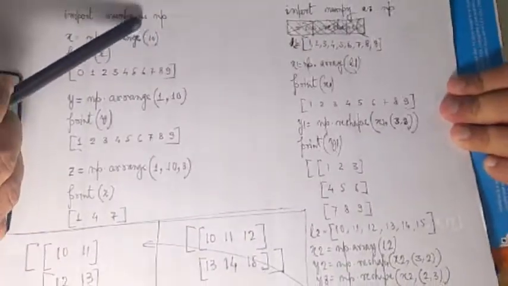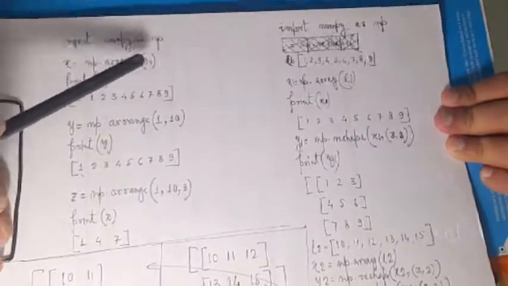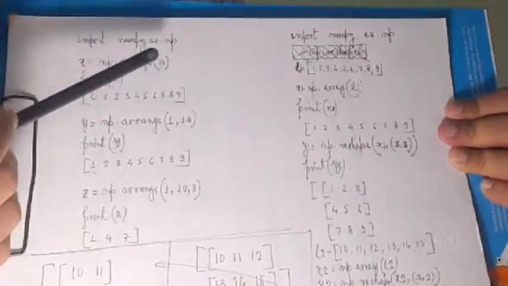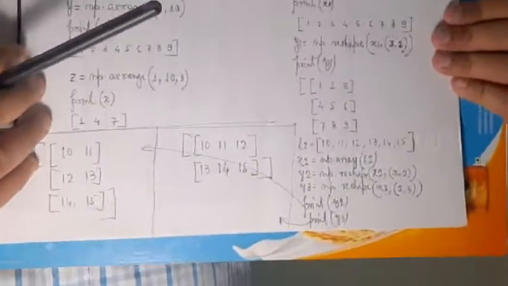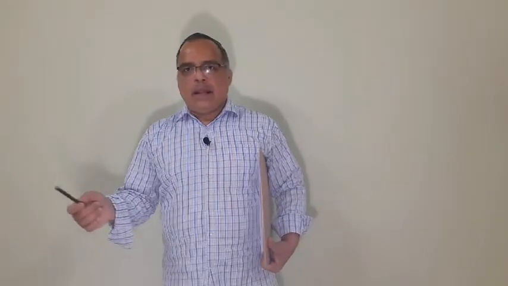Import numpy as np, x = np.arange(10). 10 will create a series, a list of data starting from 0 and consecutive 10 numbers incremented by 1. So 0 to 9 will be automatically generated by the arange function.